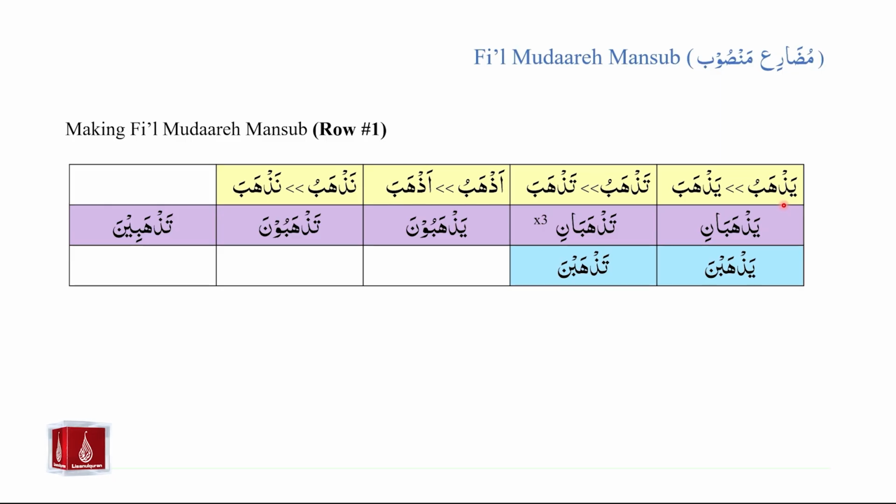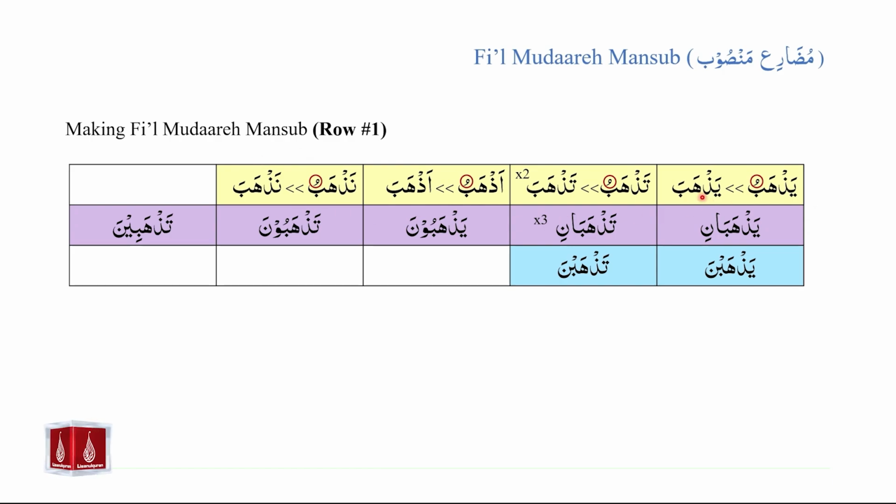We will replace the pesh at the end of each with a zabar. So yazhabu will become yazhaba, tazhabu will become tazhaba, tazhabu will become tazhaba, azhabu will become azhaba, and nazhabu will become nazhaba.